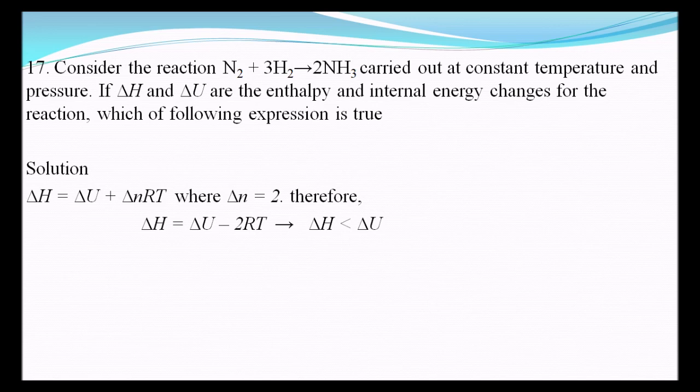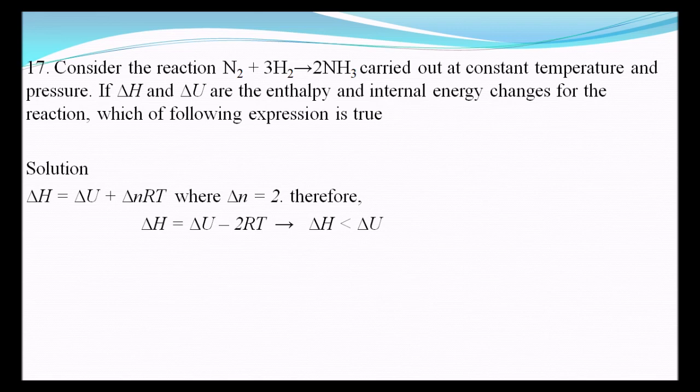Consider the reaction N2 plus 3H2 gives 2NH3, carried out at constant temperature and pressure. If delta H and delta U are the enthalpy and the internal energy changes for the reaction, which of the following expressions is true? So we know that delta H is equal to delta U plus delta n RT, where delta n is equal to minus 2, and therefore delta H is equal to delta U minus 2RT.